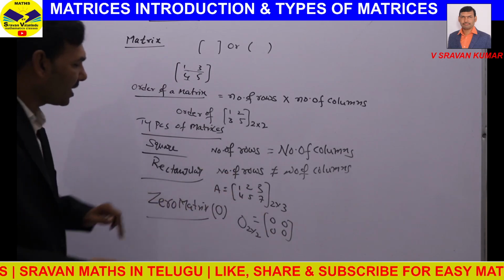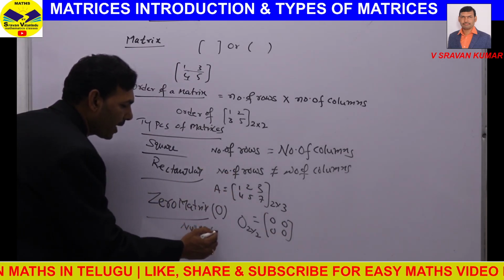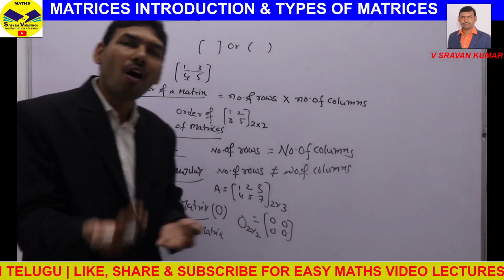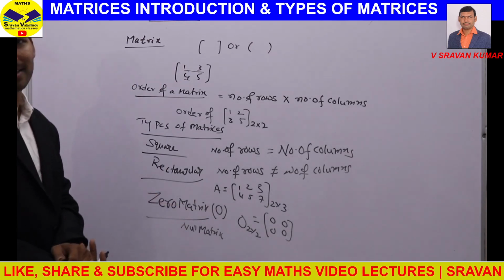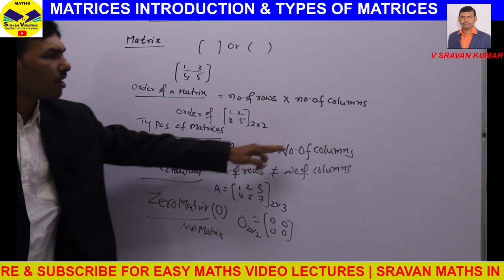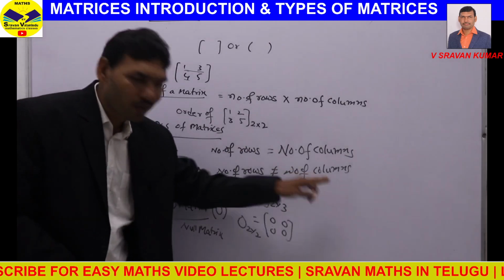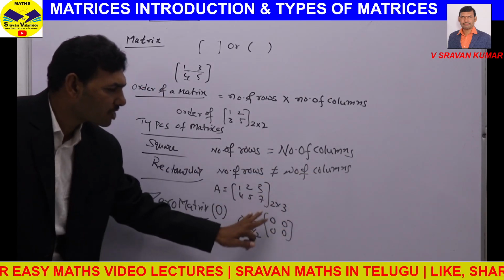Another name for this is null matrix. So null matrix means a matrix which contains all elements 0. That type of matrix is called null matrix. Are you clear? The types of matrices here, square means number of rows equal to number of columns. Rectangular means number of rows not equal to number of columns. Zero matrix means all the elements in the matrix should be zero.